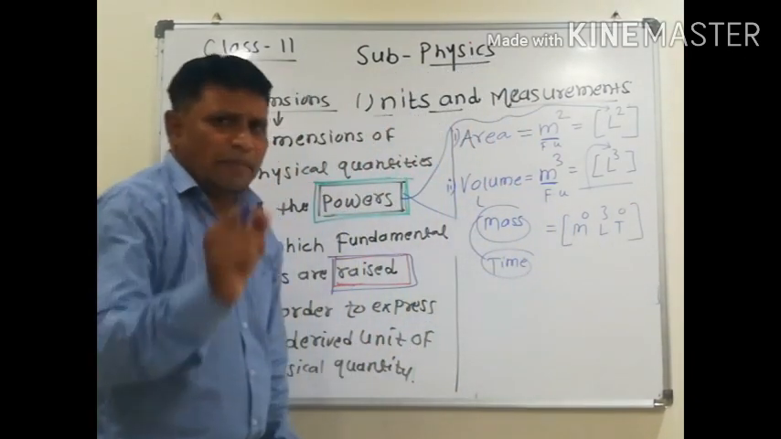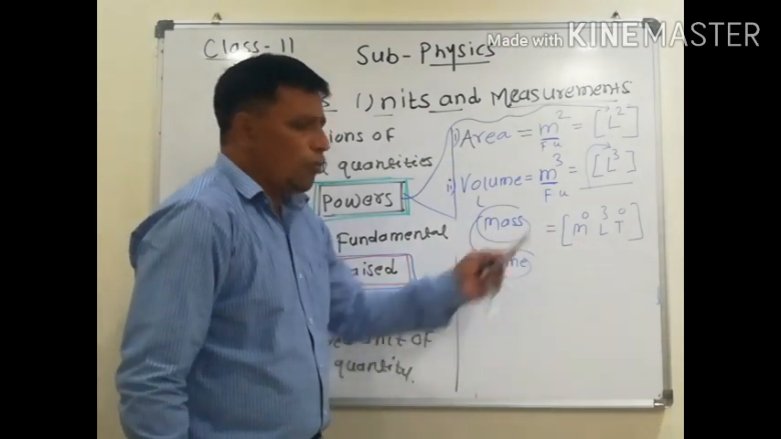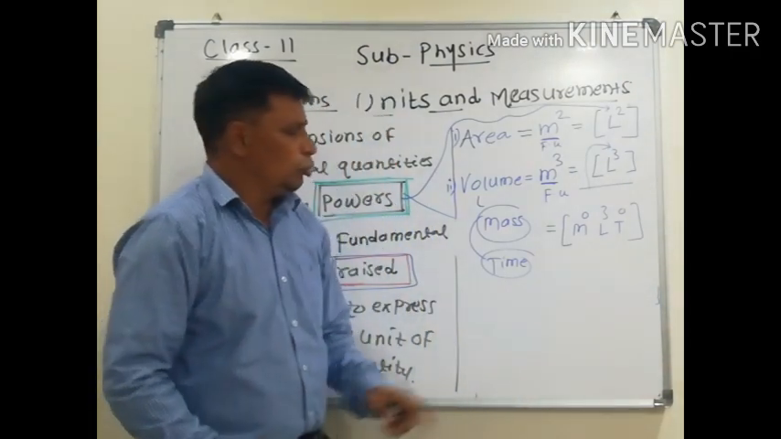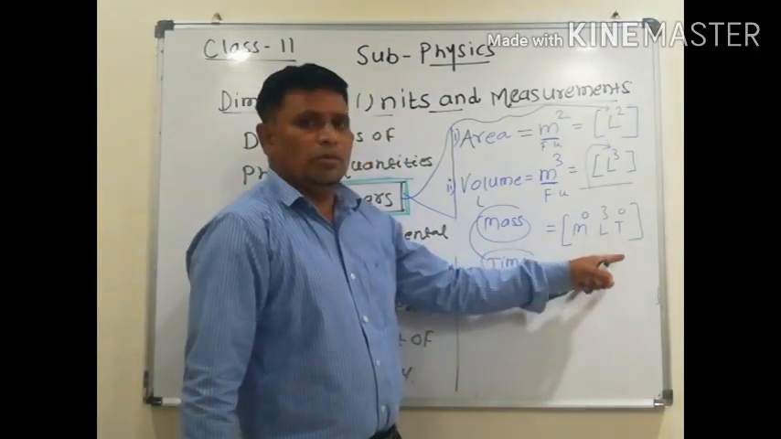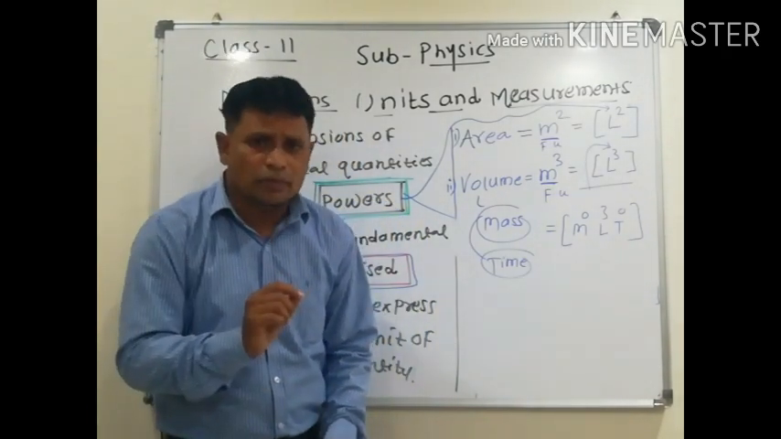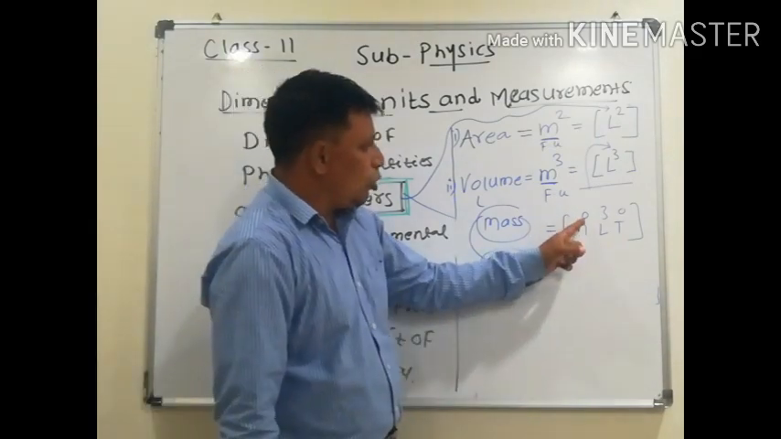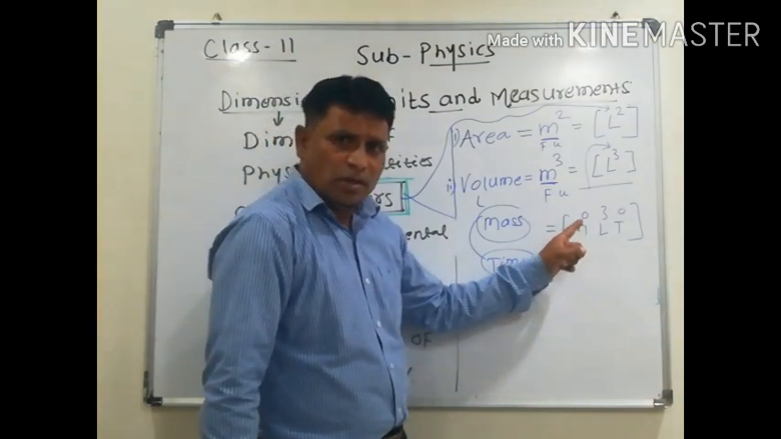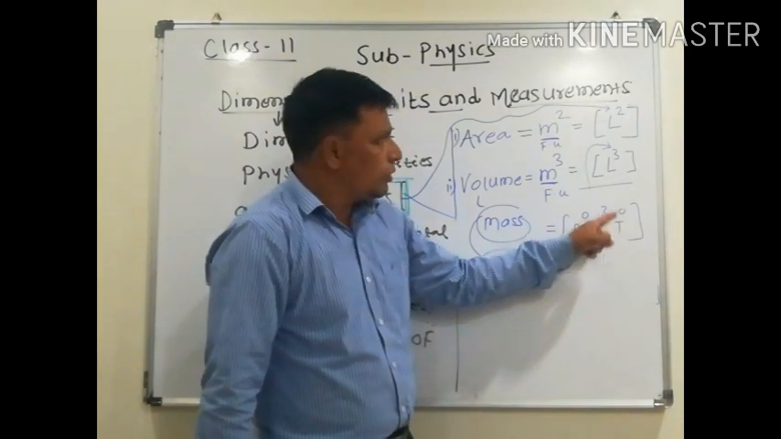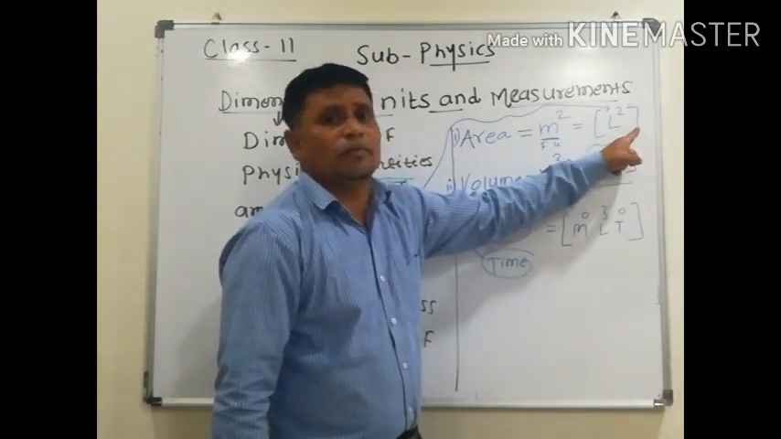I ask you, what is the dimension of volume? If you say m0, l3, t0, when I asked you the dimensions of volume, if you say m0, l3, t0, it is wrong, it is incorrect. What is the dimension of volume? 0 in mass, 3 in length, and 0 in time.